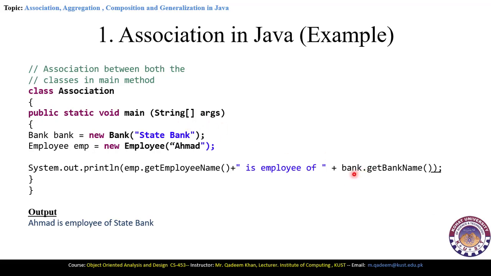Now by just calling these functions, we are accessing the objects here, and these two are associated with each other. Ahmed is the employee of the State Bank. So it will be the output that here Ahmed will be printed is the employee of, and the name of the bank will be printed here. This is the example of the association in Java.